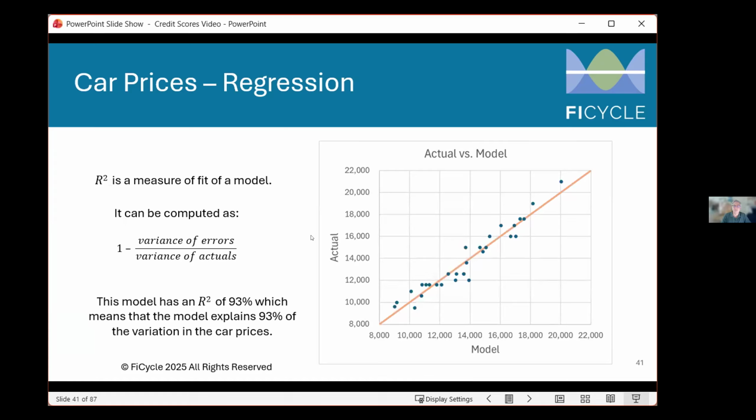How good is that? And in linear regression, we use a measure called R-squared. And it's computed by taking the variance of the errors, that is, these distances here, their variance, divided by the variance of the actuals, which is all of the dots. And this model has an R-squared of 93%, which means that the model explains 93% of the variance in car prices.